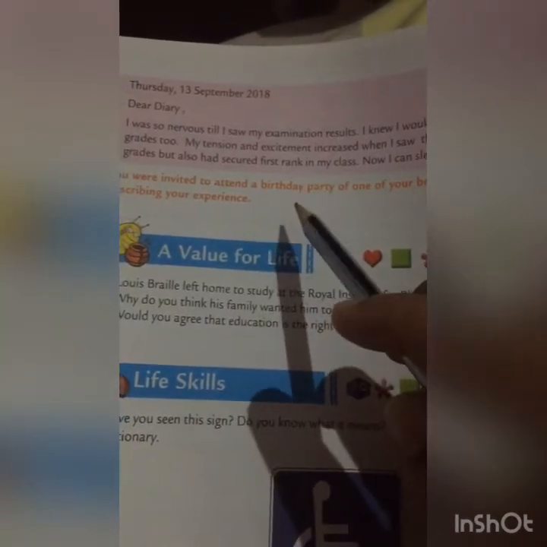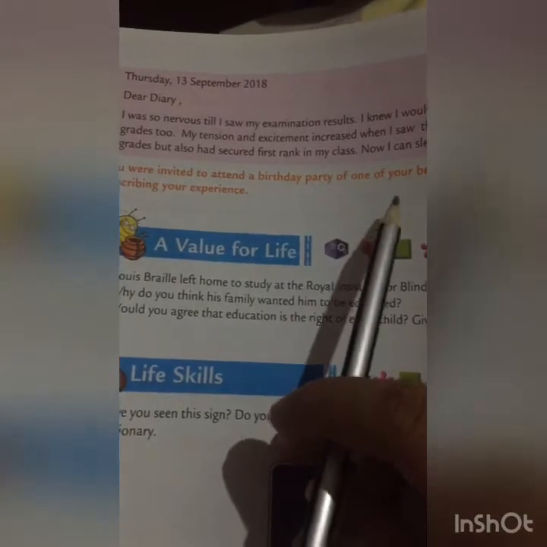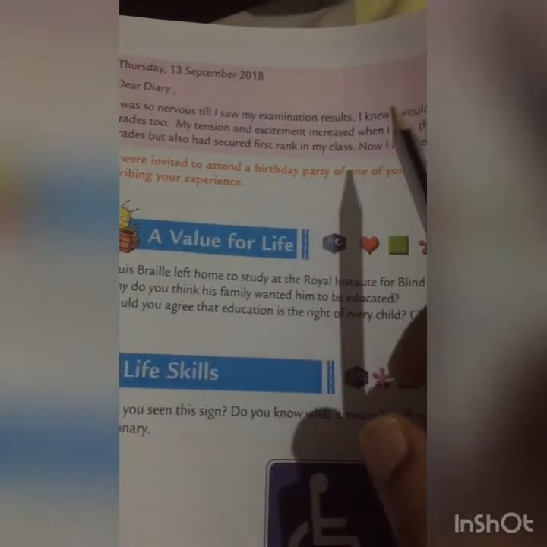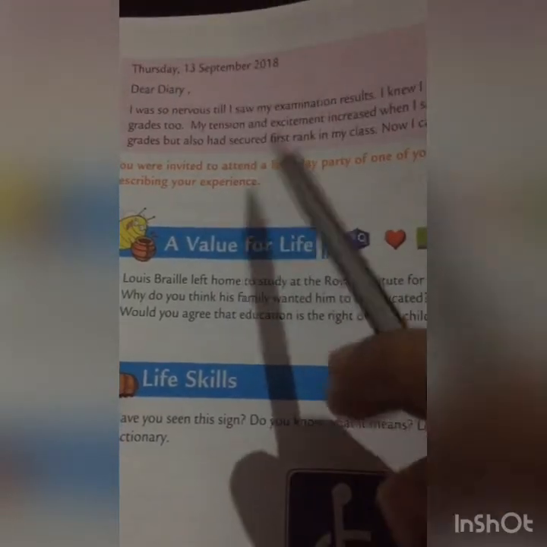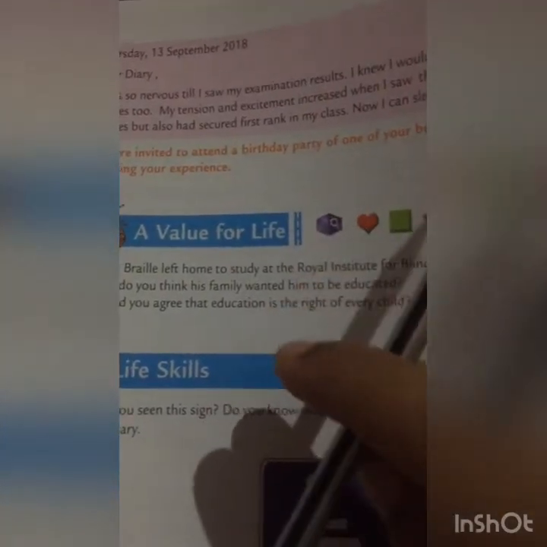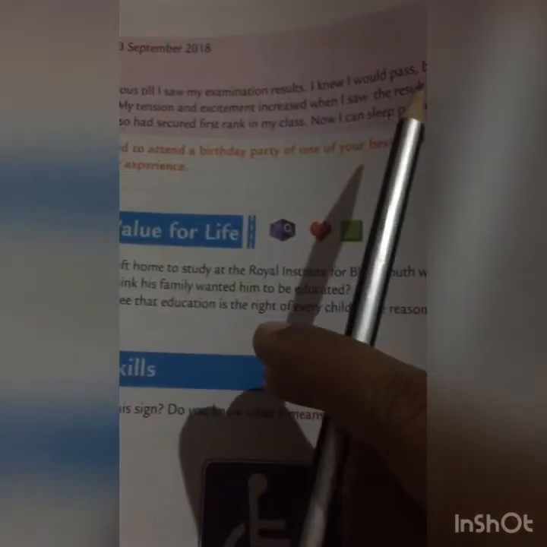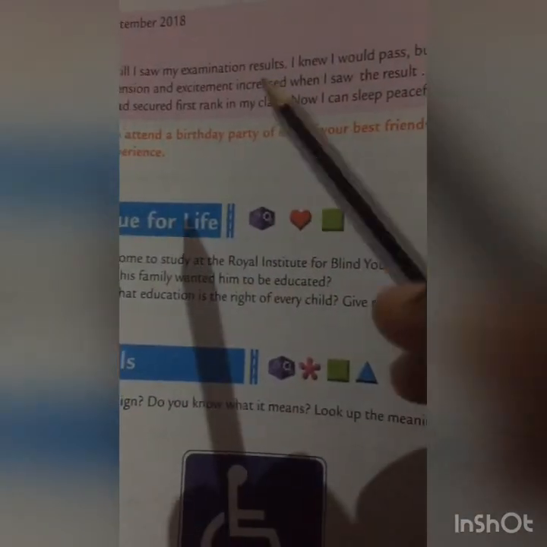Suppose you have attended a birthday party of your friend, you have to write a diary about the party. You have to mark a date there. You have to write about your experiences during the birthday party. You have to write it in this format, okay?